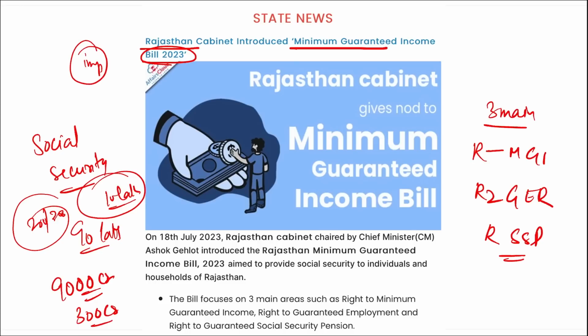Correct? So remember, a question can also be asked in this way: recently, under this Mahatma Gandhi Minimum Guaranteed Income Act Yojana, which state has launched a minimum guaranteed income bill? It was launched by Rajasthan. Who is the Chief Minister of Rajasthan? Ashok Gehlot. And they have introduced this minimum guaranteed income bill for 2023 to provide social security to individuals and